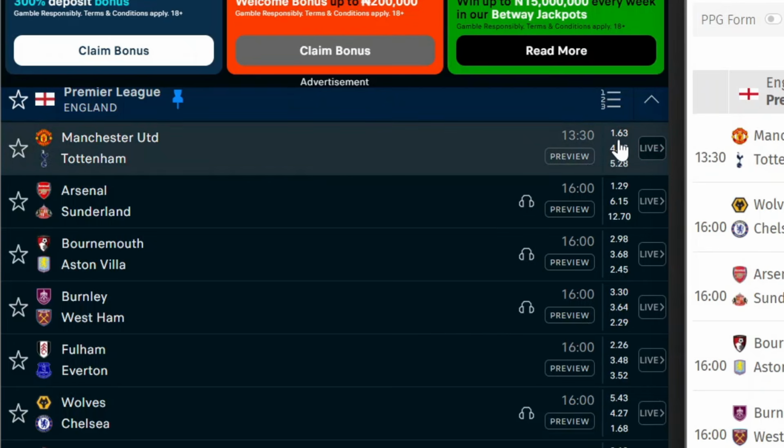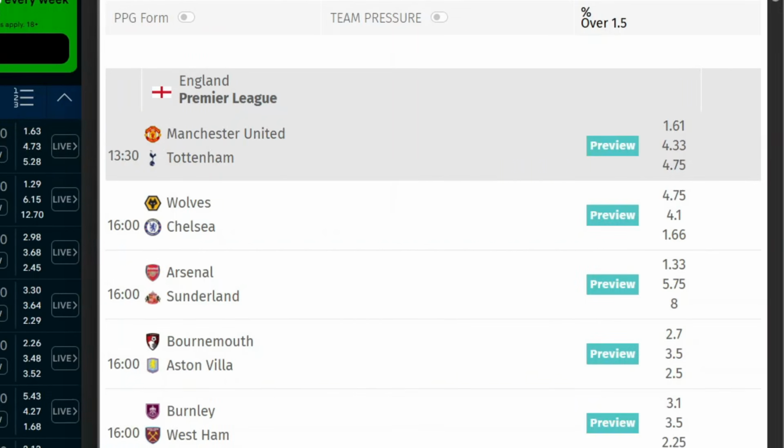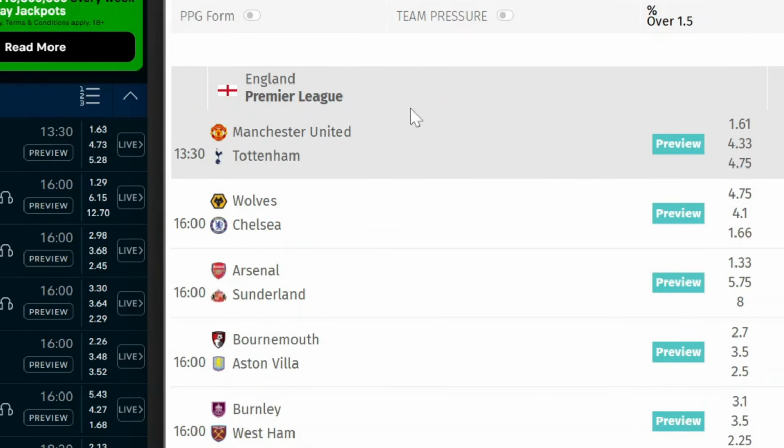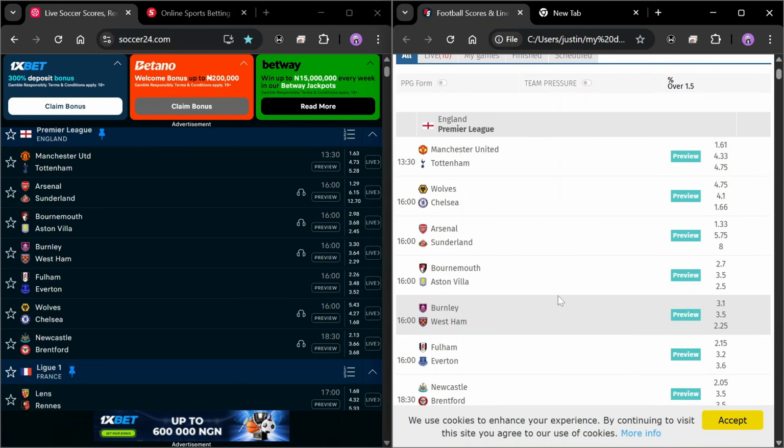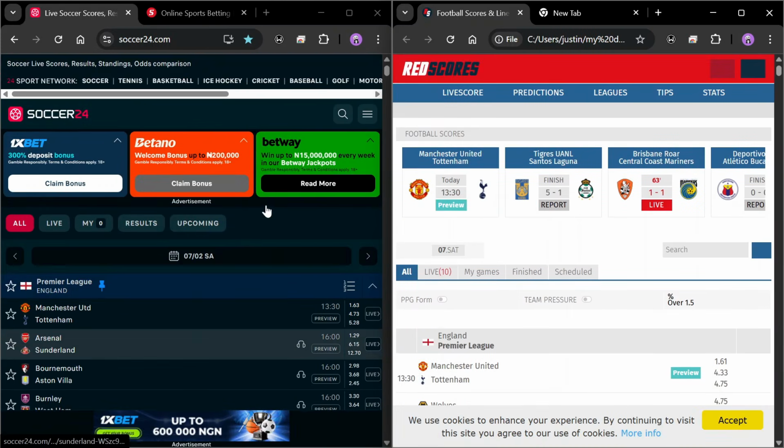Now, as you can see here for the Manchester United game, Man U has 1.63 odds, while on RedScore it has 1.61 odd. That tells you that the odds are actually different. One is 1xBet and the other is for Bet365. So we are sticking to Bet365 on this video. All my odds are basically Bet365 odds.